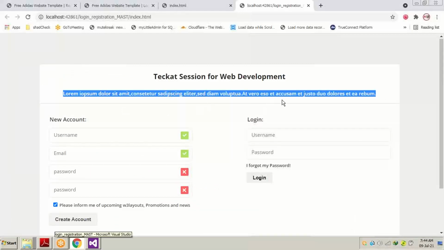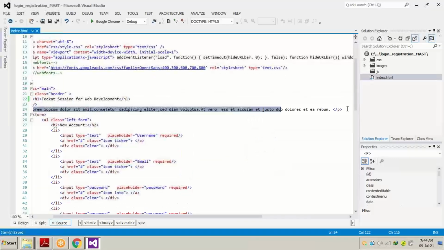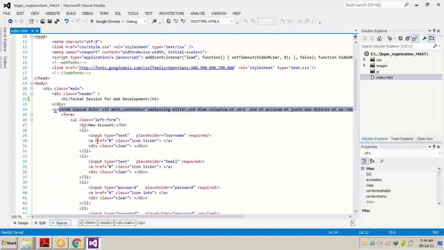If we want to change this sentence according to our project, we will write something from P to P: "we are testing the templates for our sessions."